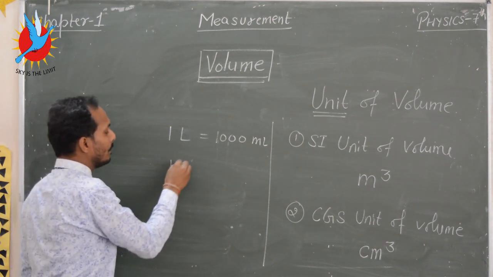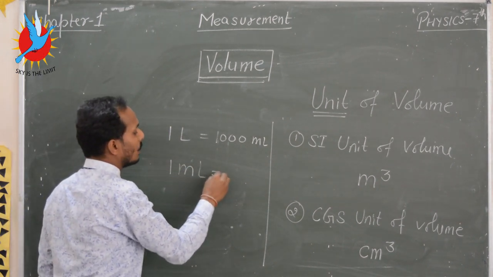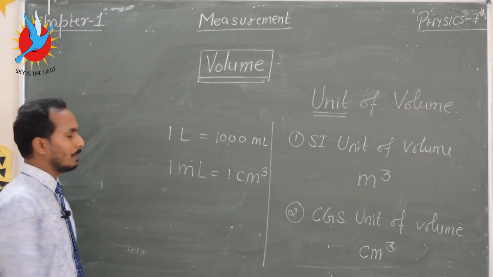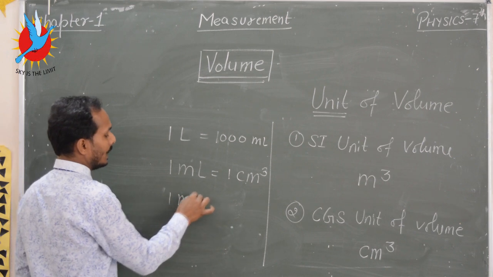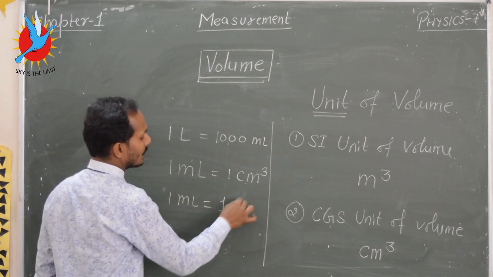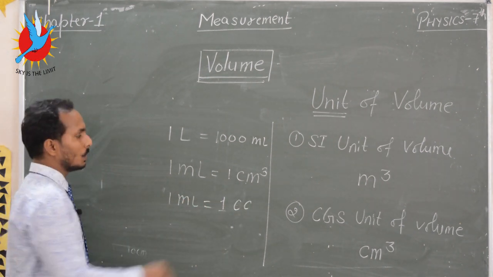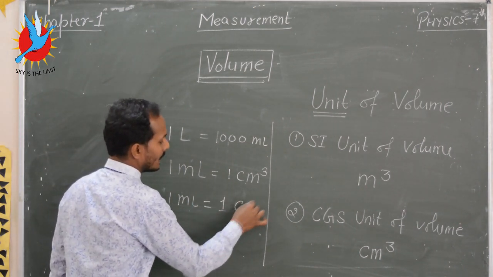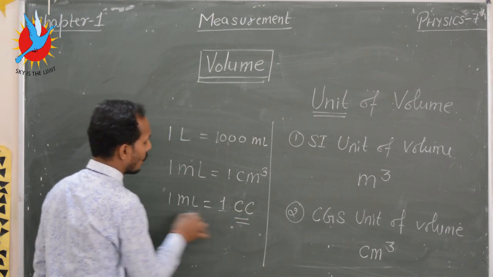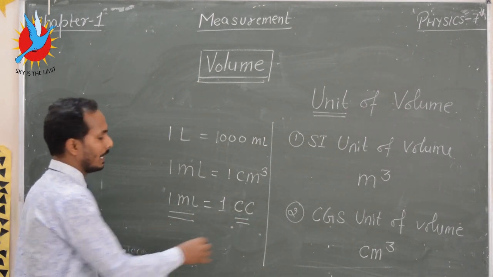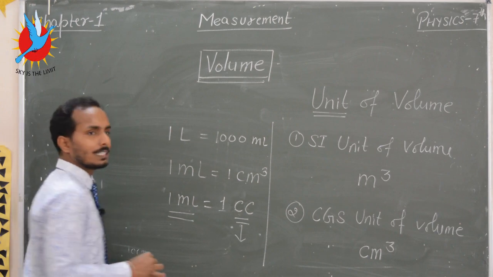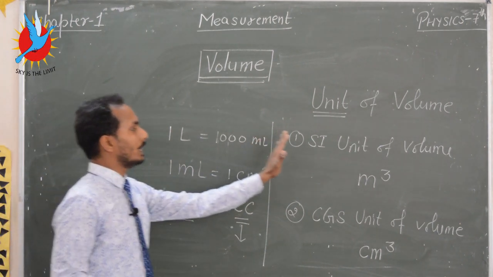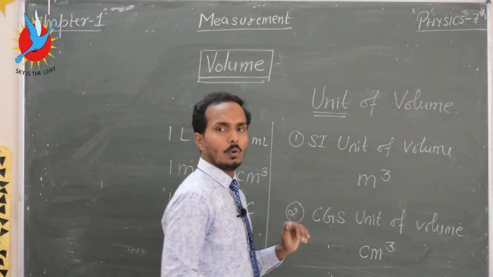And 1 milliliter is equal to 1 centimeter cube. Sometimes it's also represented as 1 cc, cubic centimeter. 1 cc means 1 milliliter, and here cc means cubic centimeter. These are the units of volume.